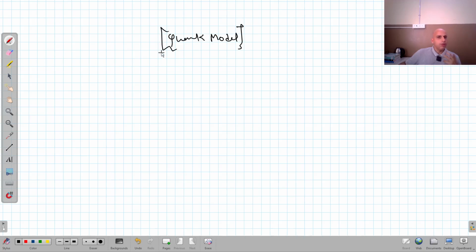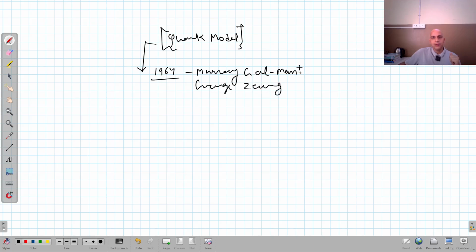We know very well that the Quark model was developed in 1960, particularly 1964, by two physicists. One was Murray Gell-Mann, and the second was George Zweig.